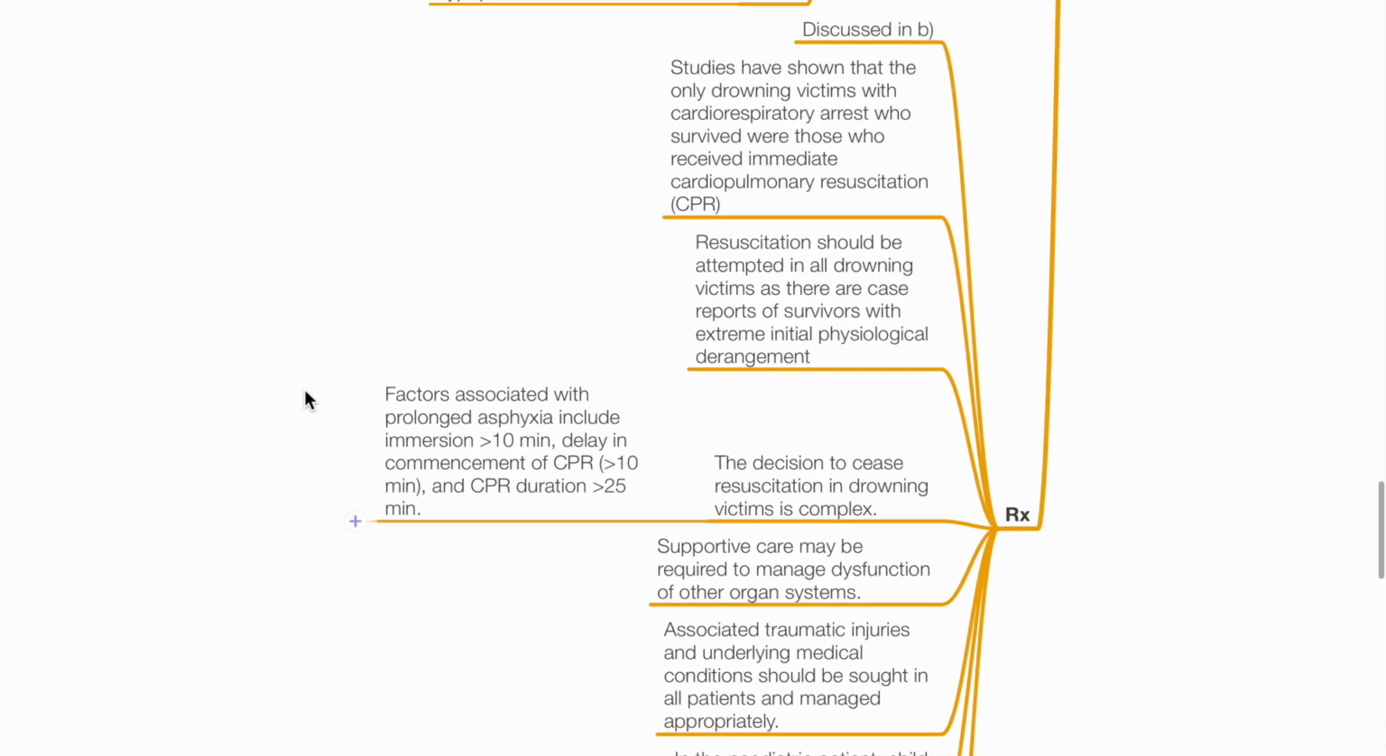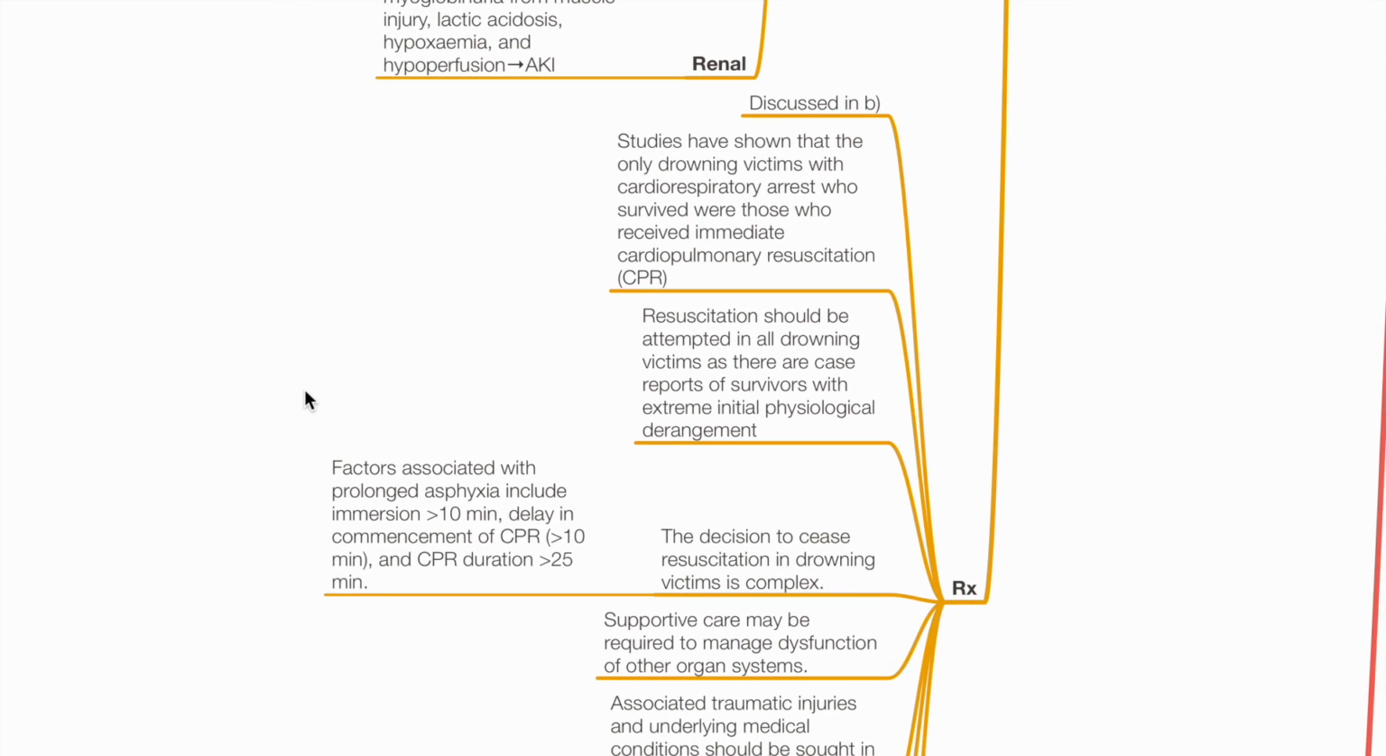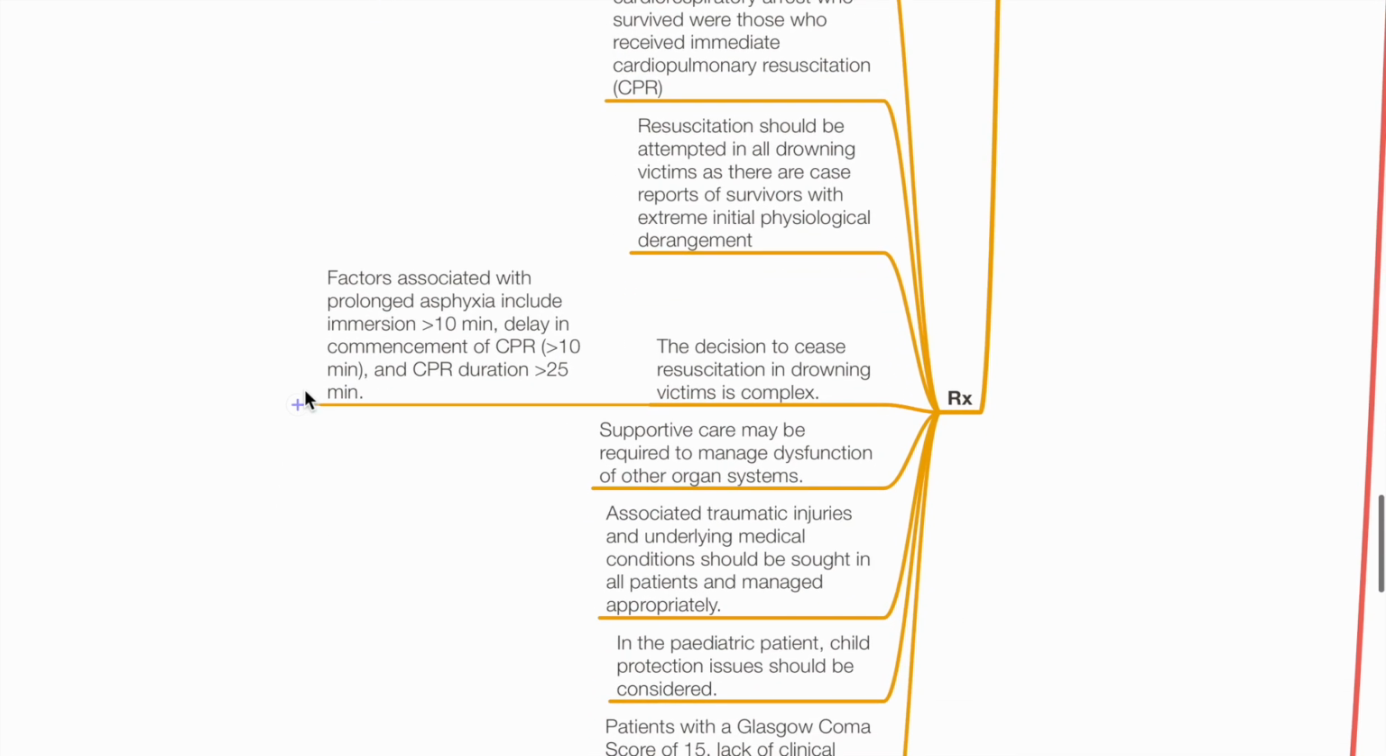Management. This has been discussed in Part B. Studies have shown that the only drowning victims with cardiorespiratory arrest who survived were those who received immediate CPR. Resuscitation should be attempted in all drowning victims, as there are case reports of survivors with initial extreme physiological derangement. The decision to cease resuscitation in drowning victims is complex. Factors associated with prolonged asphyxia include immersion more than 10 minutes, delay in commencement of CPR more than 10 minutes, and CPR duration more than 25 minutes.